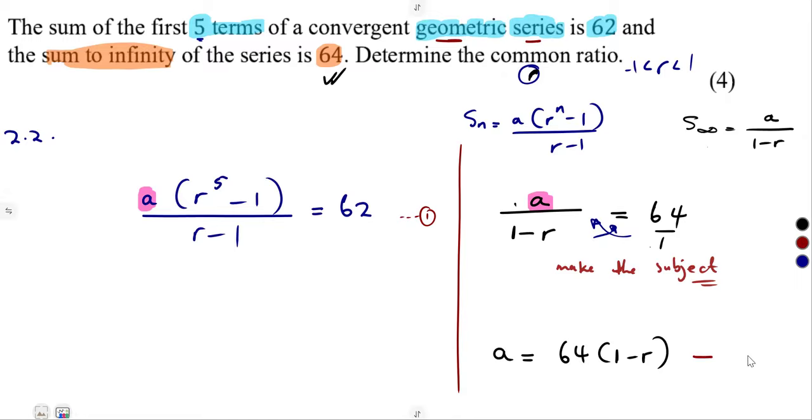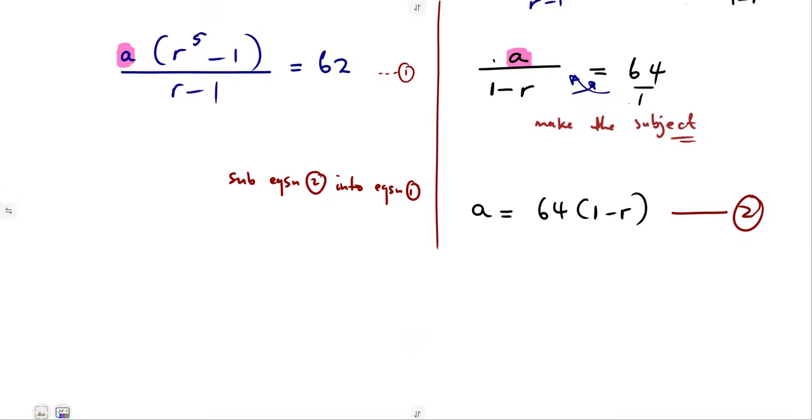So I'm just going to call this equation 2. Where I have a in equation 1, I'm going to put this 64 into that bracket. So simply substitute our equation 2 into equation 1. In place of a, put this part. So it was going to be 64 into 1 minus r in place of a.